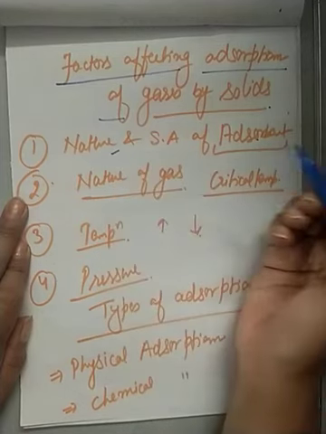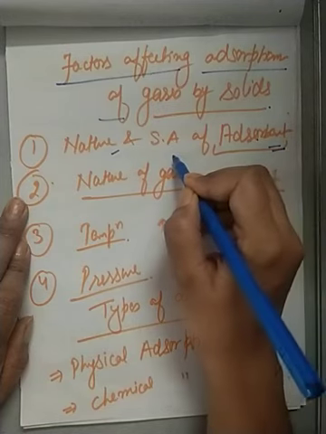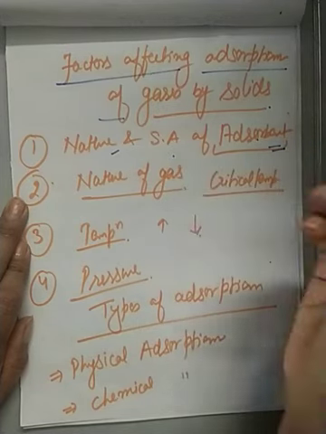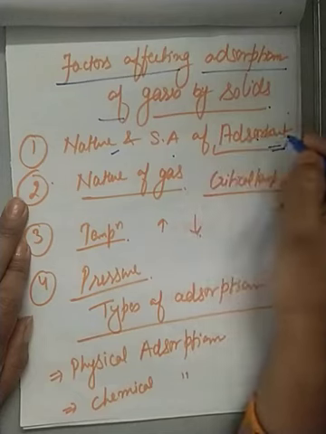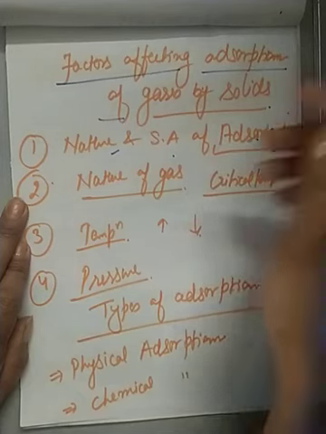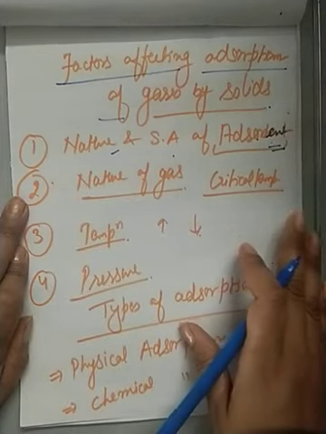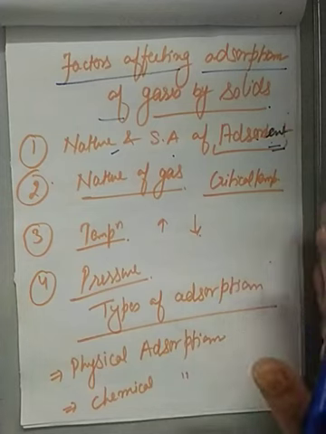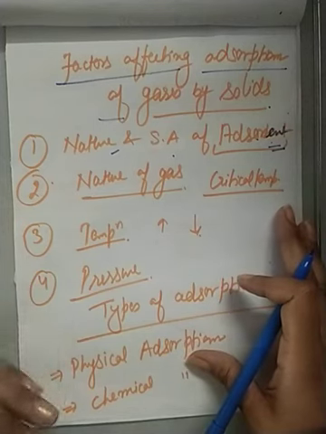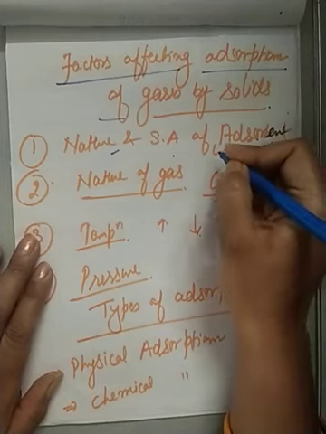First is nature of adsorbent and surface area of adsorbent. Whenever you are taking any adsorbent or any surface, and if the surface area is more, then adsorption will always be high. But if the surface area is less, the adsorption will be less.